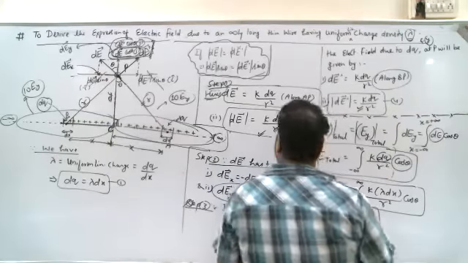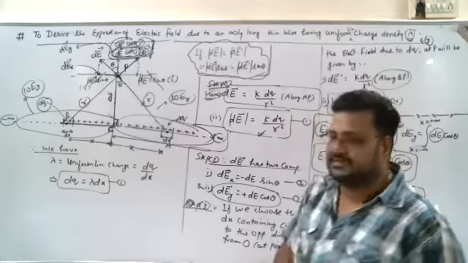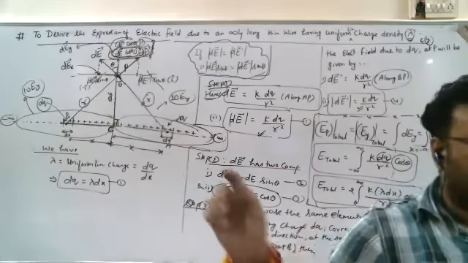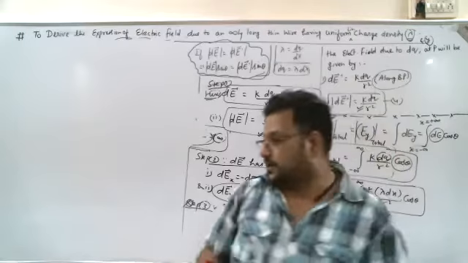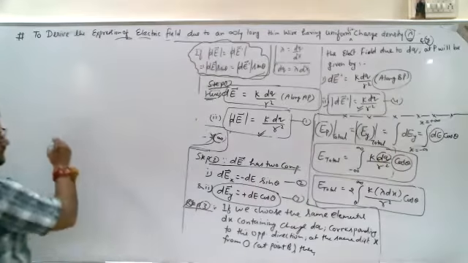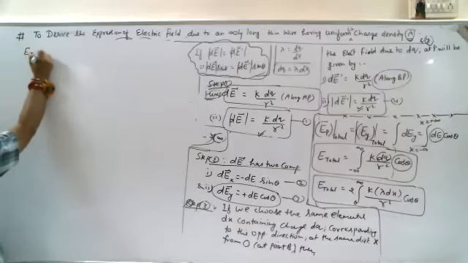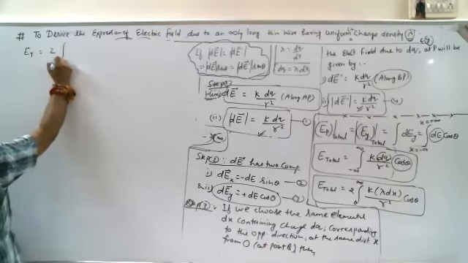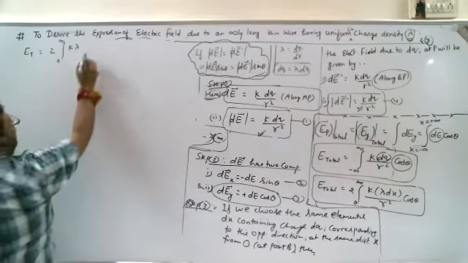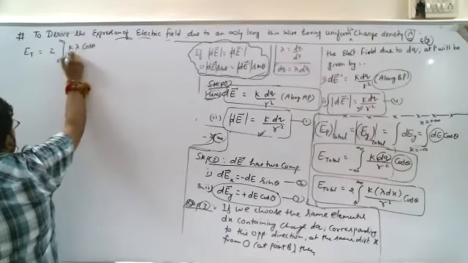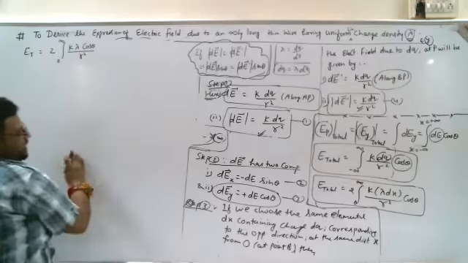How to solve? And I guess the diagram is clear to all of you. All right. Now what do we have? We have E total is equal to the integral from 0 to infinite of k lambda, and I'm just arranging cos theta upon r square.